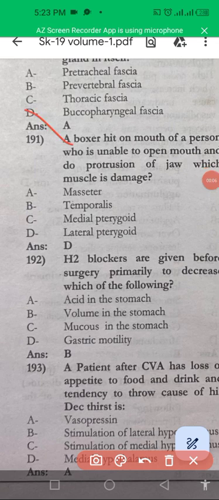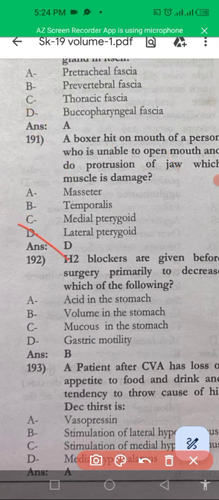A boxer was hit on the mouth. The person is unable to open the mouth and protrude the jaw. Which muscle is damaged? That is the lateral pterygoid muscle. The lateral pterygoid muscle helps in movement of the jaw and chewing.